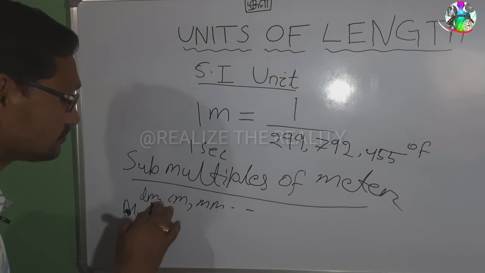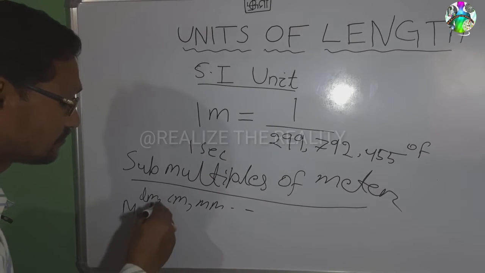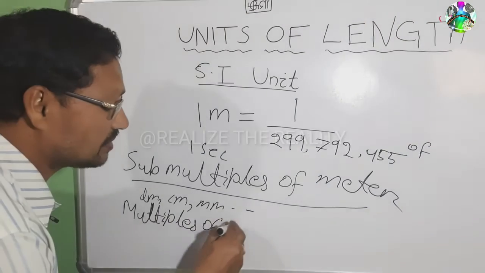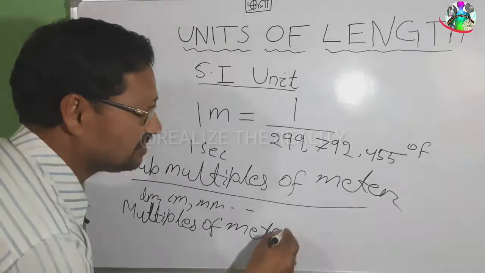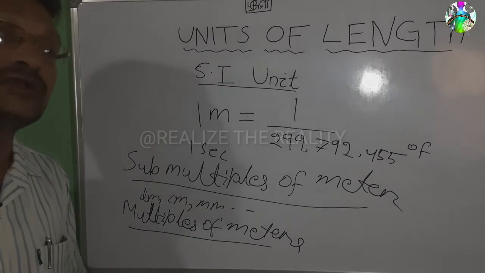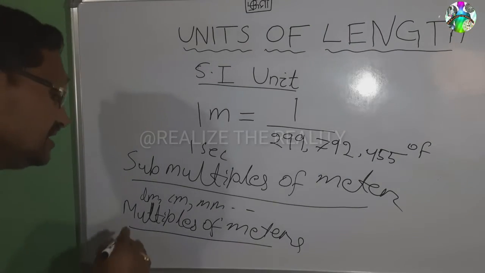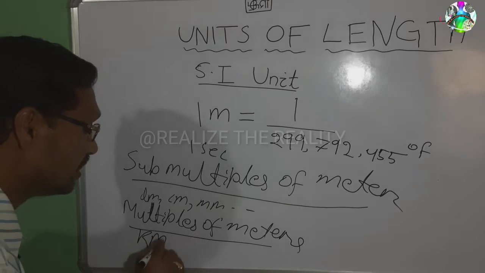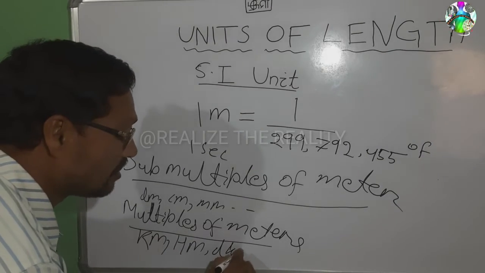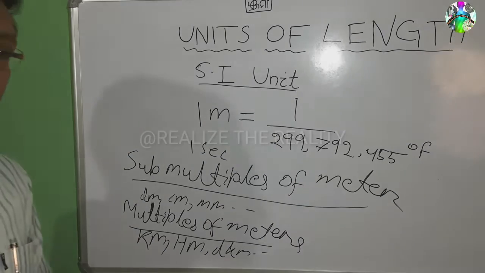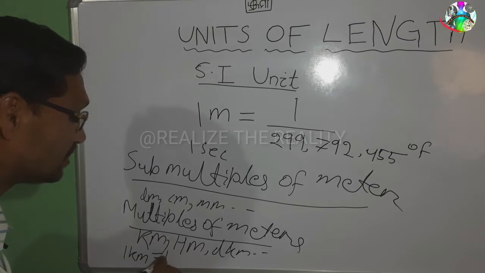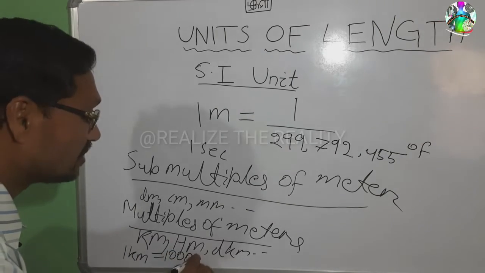Now study multiples of meter. What are the different multiples of meter? Different multiples are, you know children, kilometer, hectometer, decameter. You know children, 1 kilometer is equal to 1000 meter.